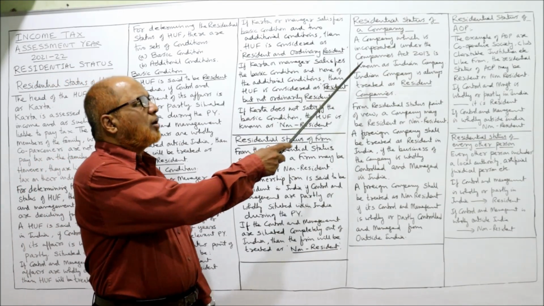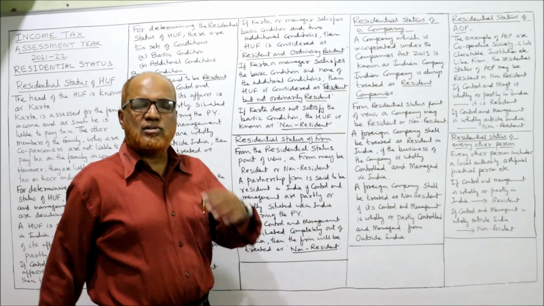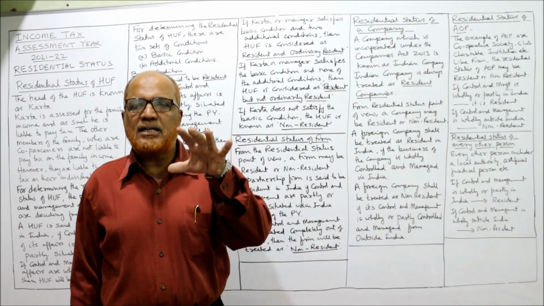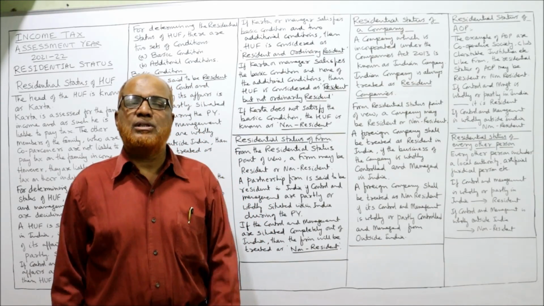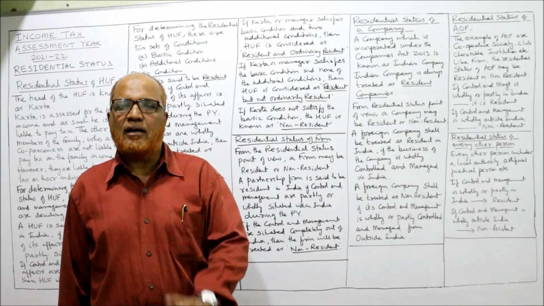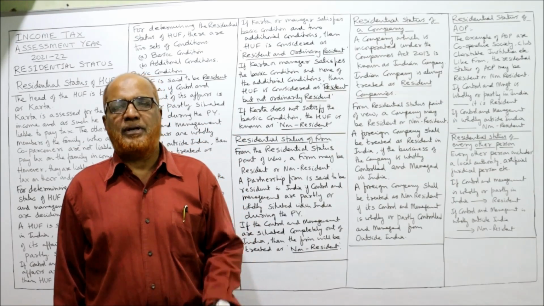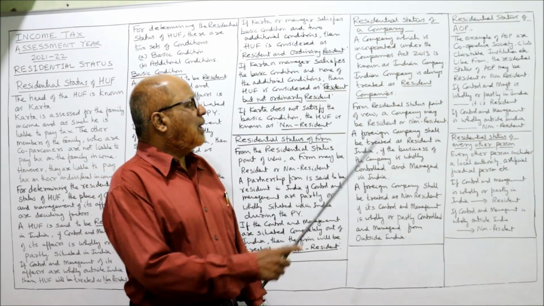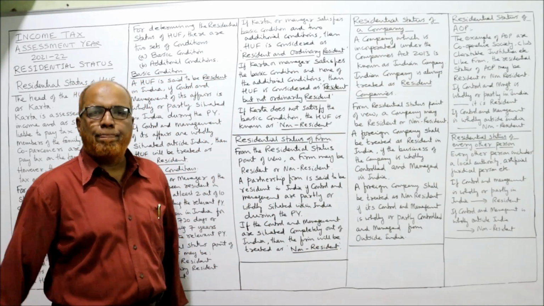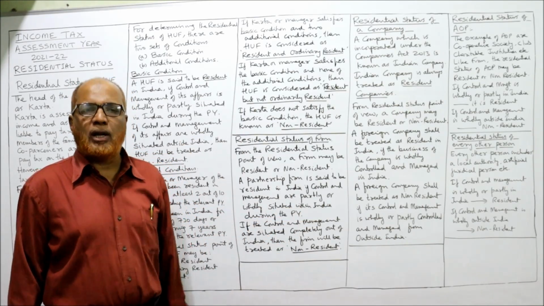Now, a company which is incorporated under the Companies Act 2013 is known as Indian company. Indian company is always treated as resident company. Any company which is incorporated under the Companies Act 2013 or any law in India is called Indian company, and all Indian companies are resident companies. Now, for residential status, a company may be resident or non-resident, just like a firm.